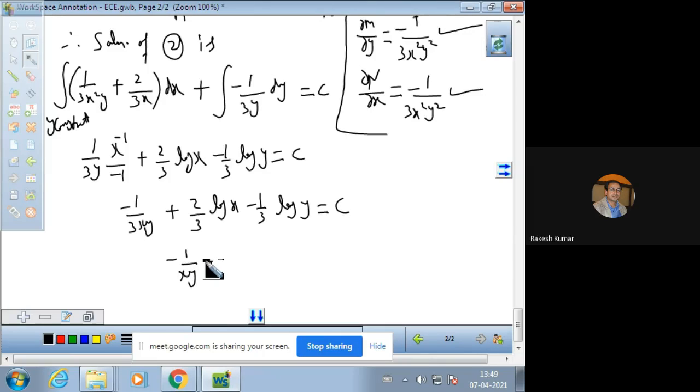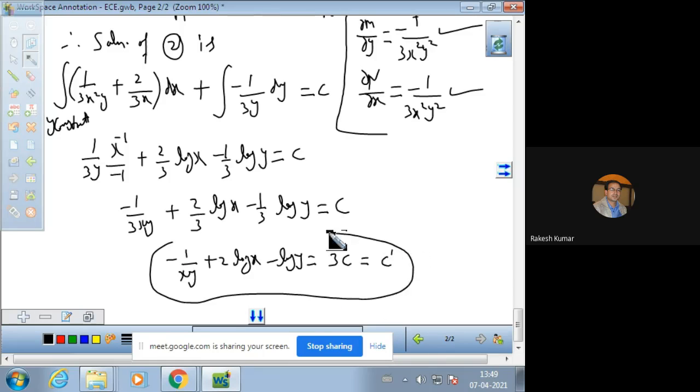So minus 1 over xy plus 2 log of x minus log of y is equal to 3c. Now this is a new constant, and this constant can be named as c dash. So this is your required solution of the given differential equation by using second method of integrating factor.